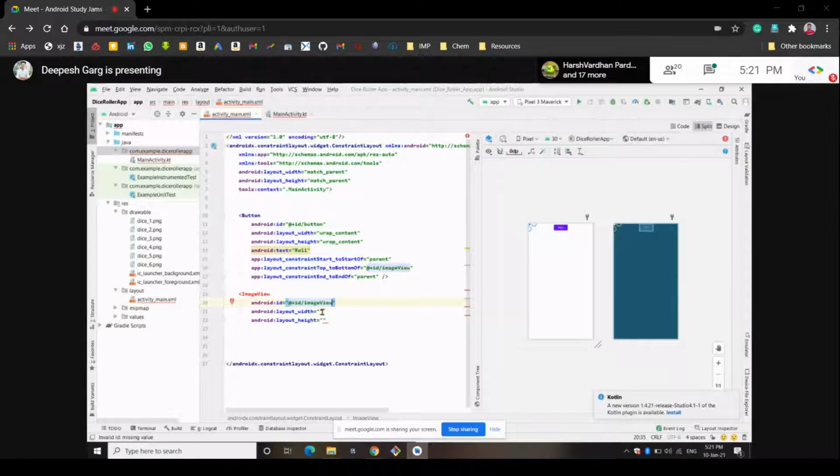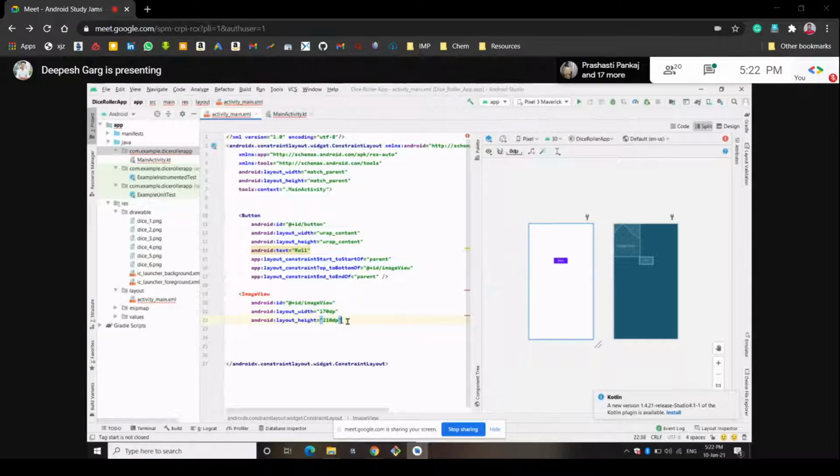Now we want to give the layout width and the layout height of that image view, the dice image. We can give it manually, like 170 dp. I have told you that dp is the unit of length in Android Studio, so don't worry. And what is the height of that image view? We can also fix this, as 210. Yes, so this is there.